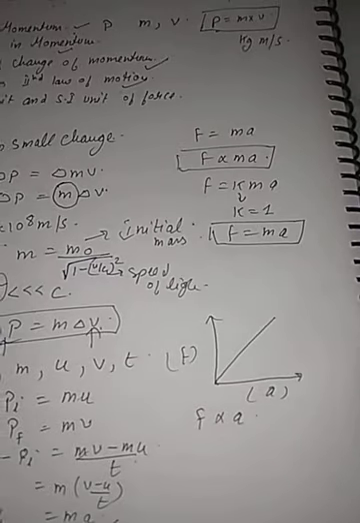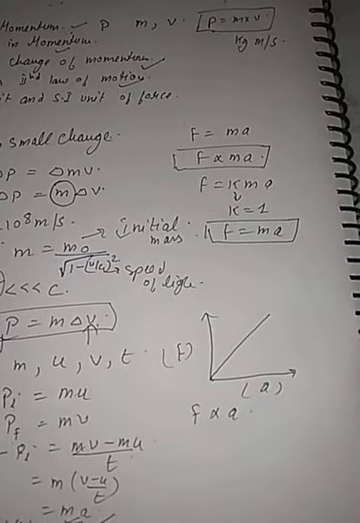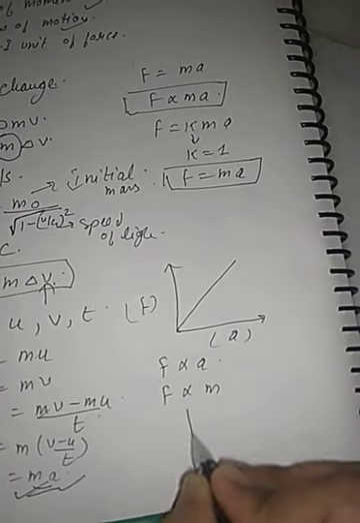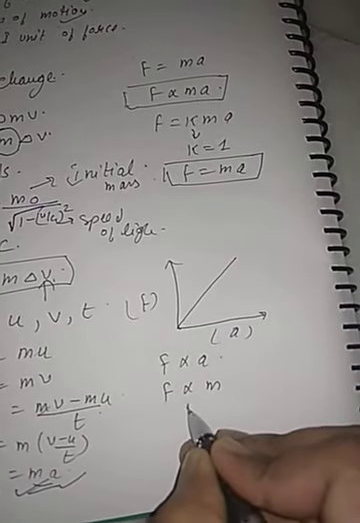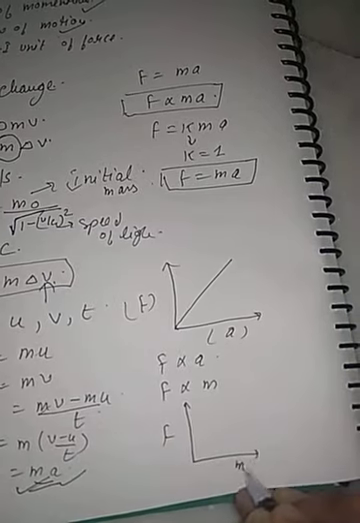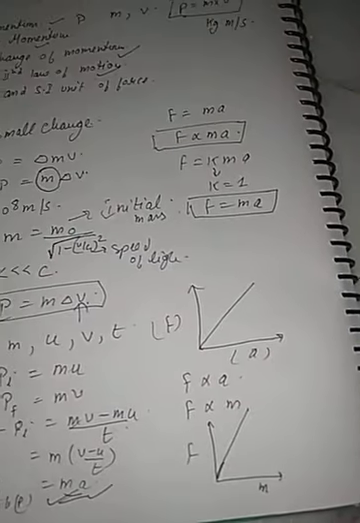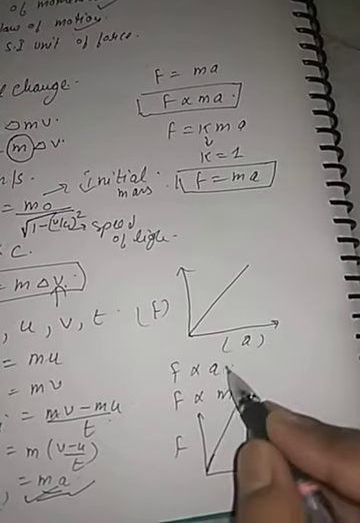If the body is heavier, you have to apply a larger force. Then F is directly proportional to m. Here also the graph will go similarly. If F and m is the mass, the graph will follow a straight line. Clear? Similar graph.